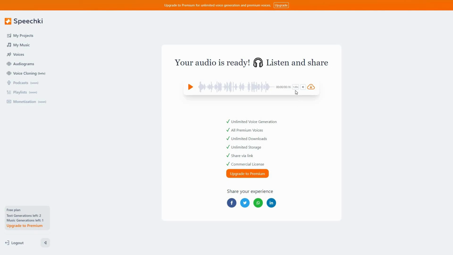And here there are some additional features. For example, you can change the speed for this voice. You can lower the speed. So let's make it lower.